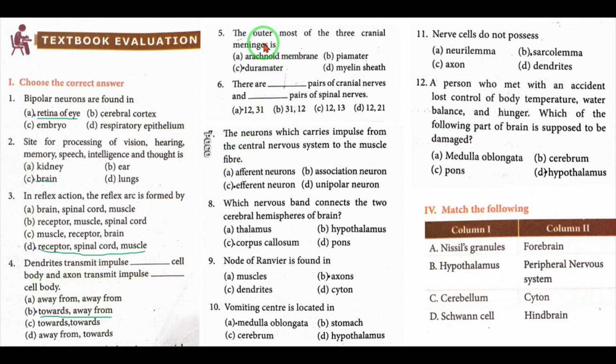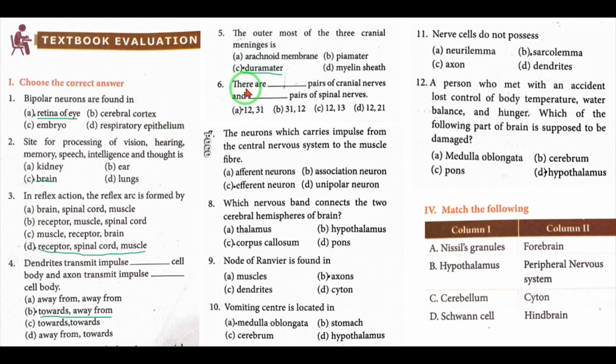Number 5. The outermost of the 3 cranial meninges is: A, arachnoid membrane; B, pia mater; C, dura mater; D, myelin sheath. Correct answer C, dura mater. Outermost layer is dura mater.